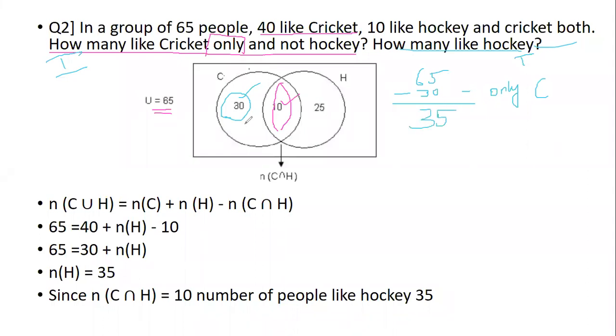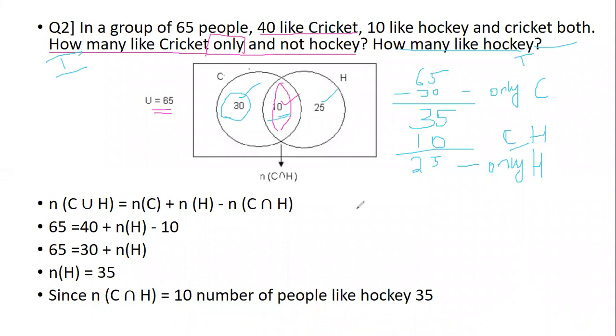Now out of this 35, 10 of them like to play both cricket as well as hockey. But what I wanted to find out as of now is only for hockey. I don't want cricket. So I will take out that 10 also, where I get 25. Now this 25 is only hockey. So only hockey also I got the number.